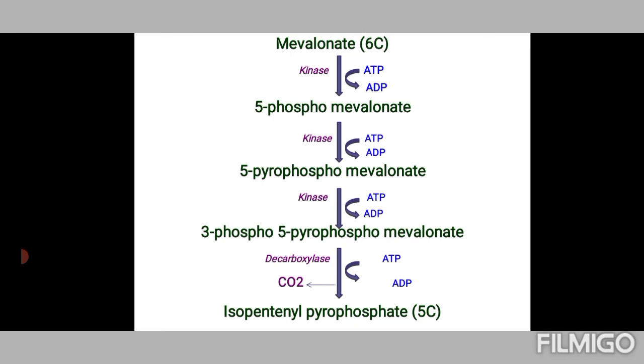Now finally, what we have got here is isopentenyl pyrophosphate. It is basically an isoprenoid structure. So this is the first isoprenoid structure that is formed during the synthesis of cholesterol, and it also has 5 carbons. From now on, head to tail condensation starts to occur in the next phase.